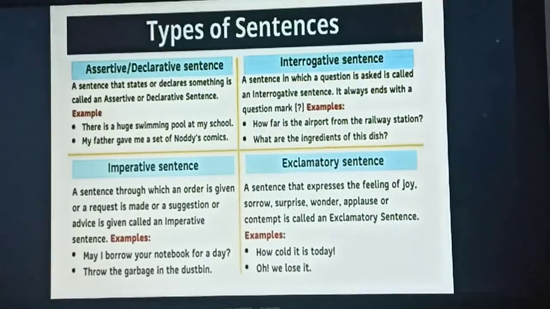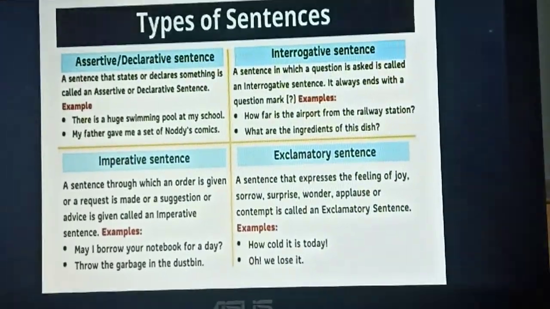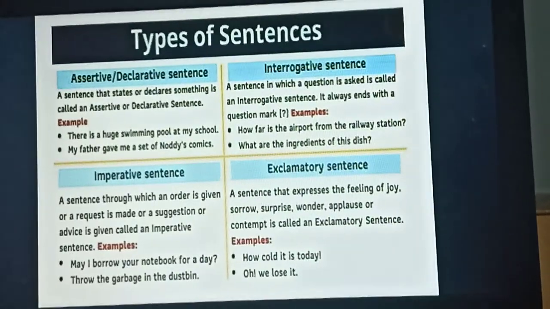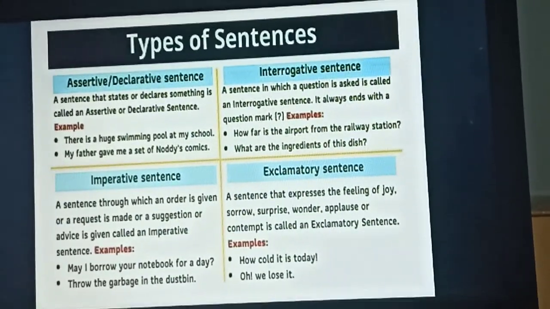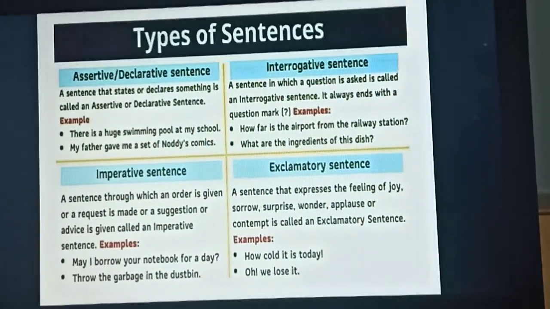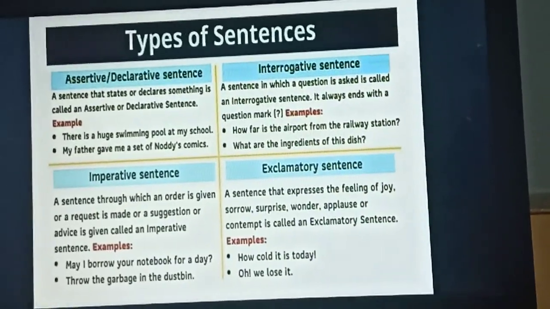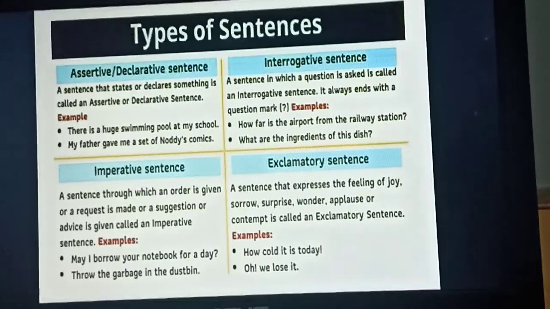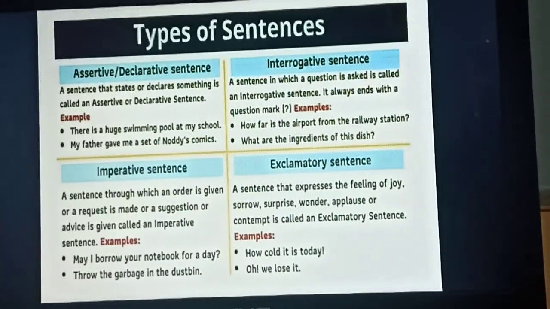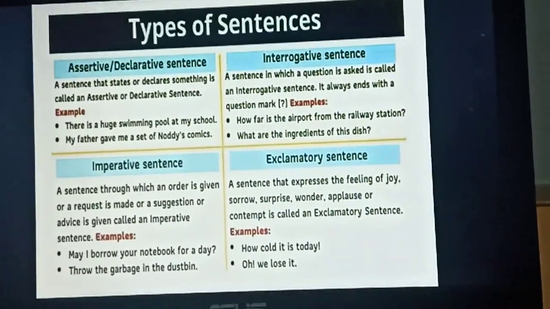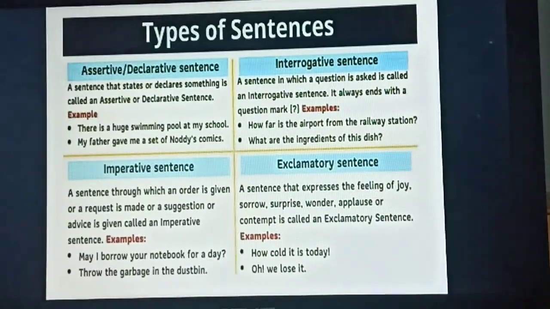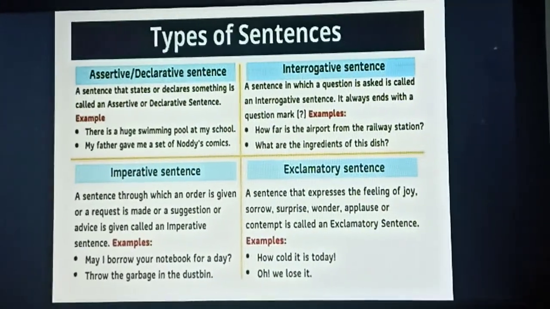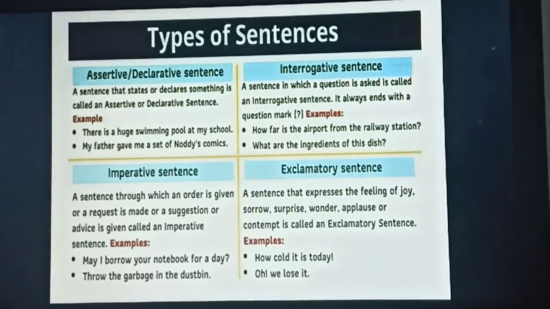Okay. Imperative sentence. What is an imperative sentence? I told you, a sentence through which an order is given or a request is made. Sometimes it can be suggestion and advice as well. Okay, that is called an imperative sentence. You can just see here. May I borrow your notebook for a day? Throw the garbage in the dustbin. Okay, so all these are imperative.